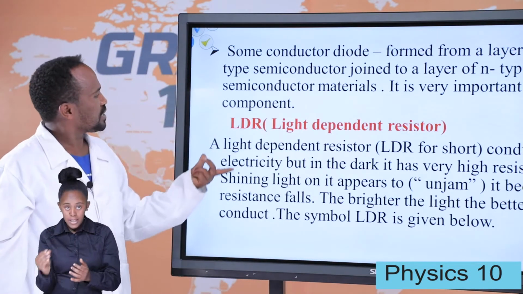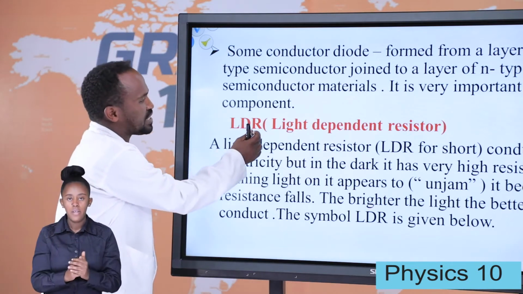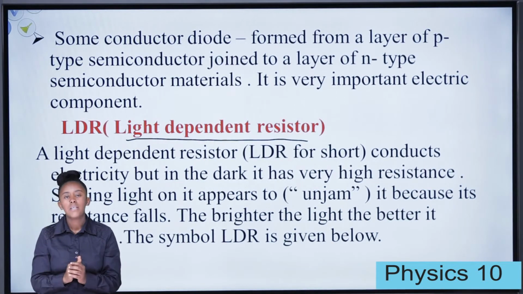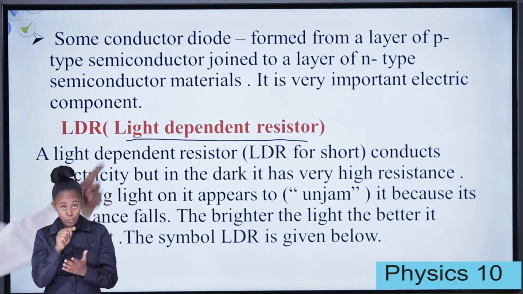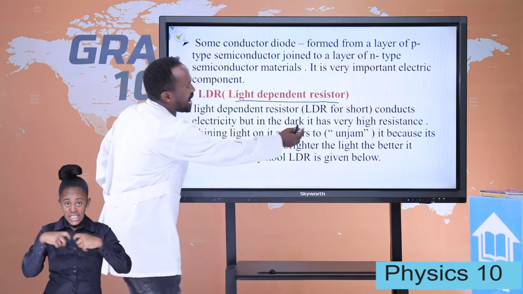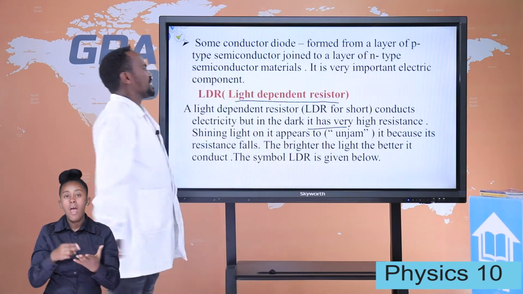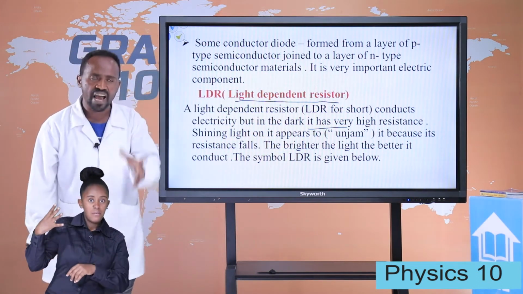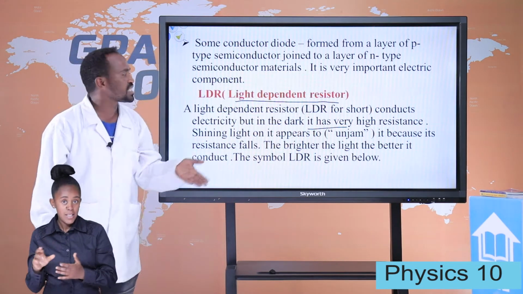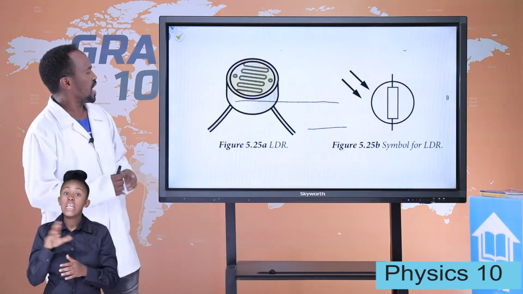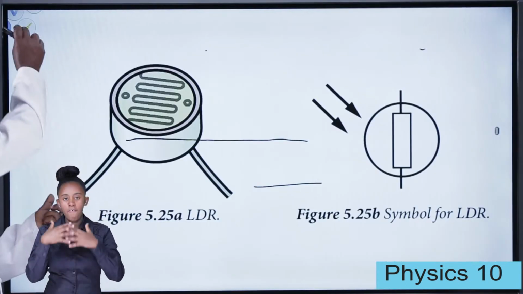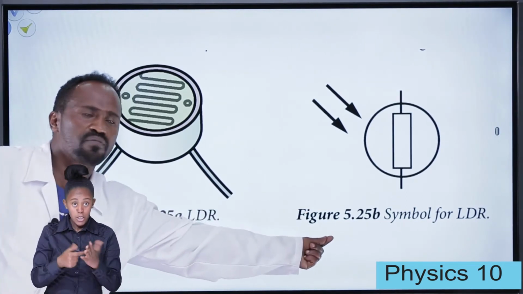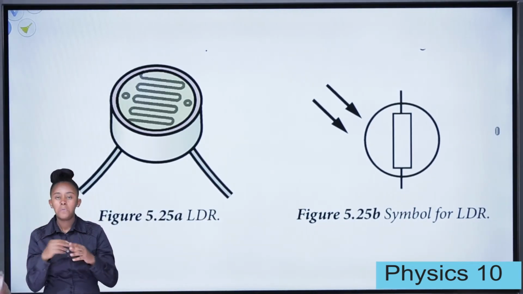And the other semiconductor device is the light dependent resistor. A light dependent resistor conducts electricity in the light, but in the dark it has very high resistance. This light dependent resistor depends on light. In the dark it has high resistance. When there is light, it has low resistance. And this is the device for light dependent resistors, and this is the symbol given for light dependent resistors.